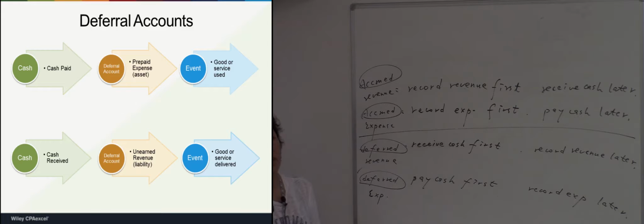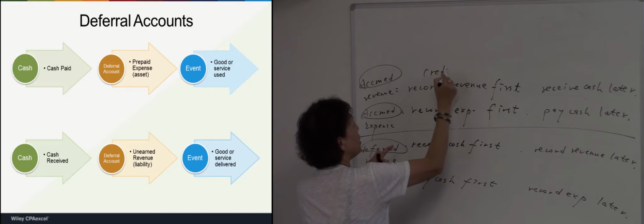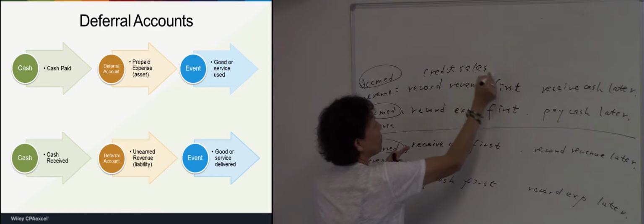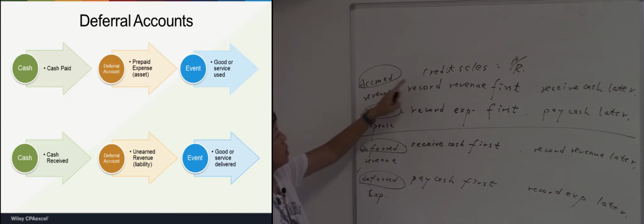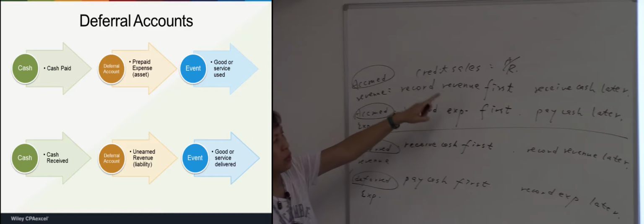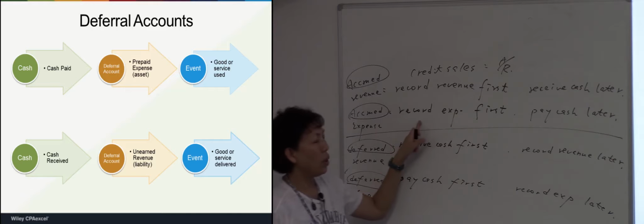Okay, let me give you some examples. When we conduct a credit sale, will we receive cash first or will we record revenue first? Record revenue first, right? So a credit sale is an accrued revenue. Accounts receivable will be an accrued item.